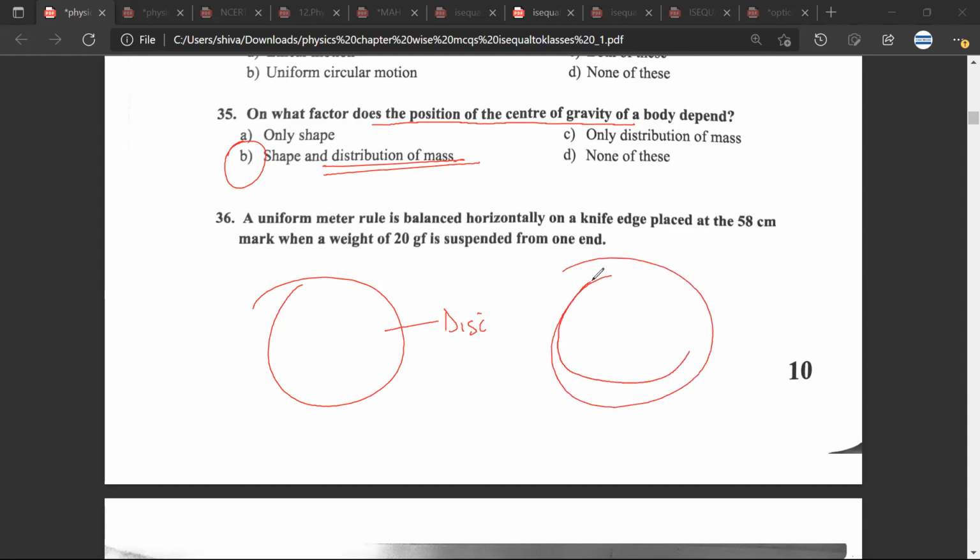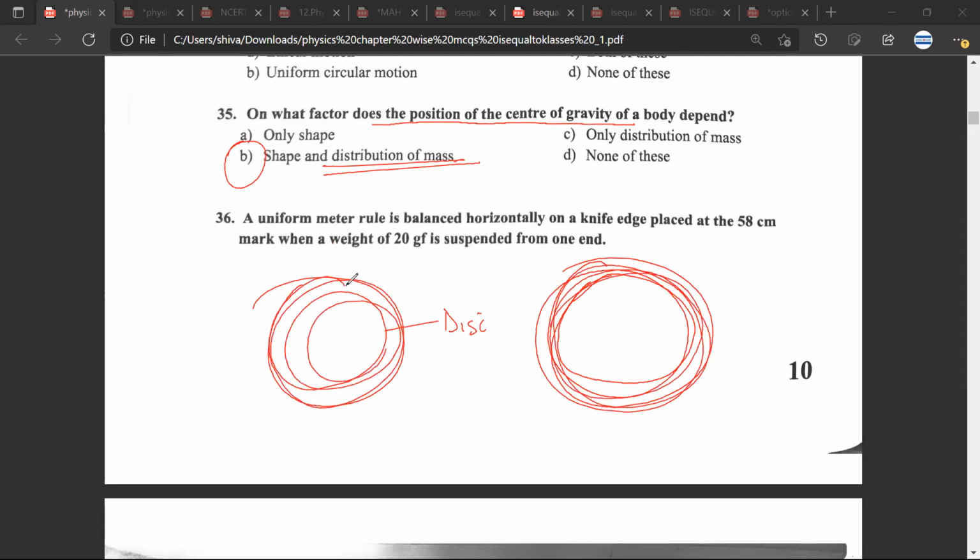We take a ring like this, and this is a disk. Now, when we take a ring, the center of gravity lies outside the body. If we take a disk, the center of gravity lies inside the body. Mr. CB, any doubt? No doubts, sir.